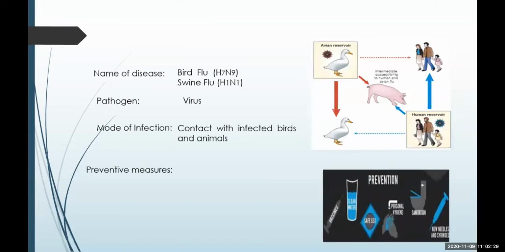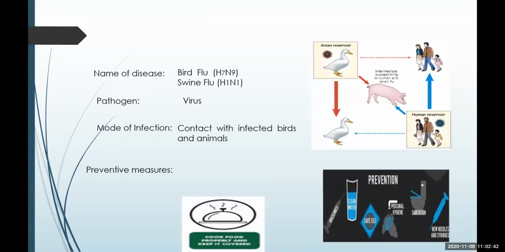Preventive measure, of course, is maintenance of proper hygiene. Vaccines are available for this flu now, so proper vaccination is to be taken. Then the food has to be properly cooked, because through uncooked food this virus can also spread.